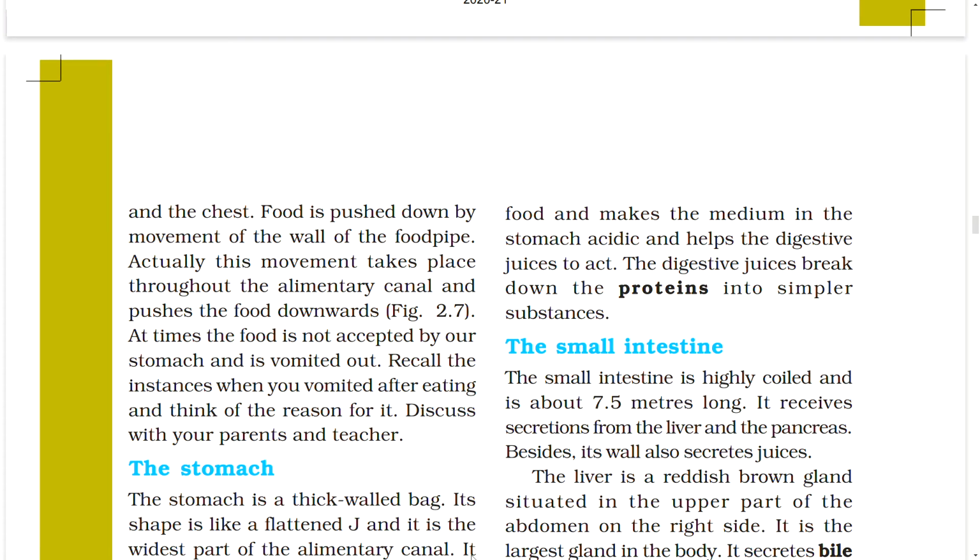And the food is pushed down by movement of the wall of the food pipe. Actually, this movement takes place throughout the alimentary canal and pushes the food downwards. Figure. At times, the food is not accepted by our stomach and is vomited out. Recall the instances when you vomited after eating and think of the reason for it. Discuss with your parents and teacher.